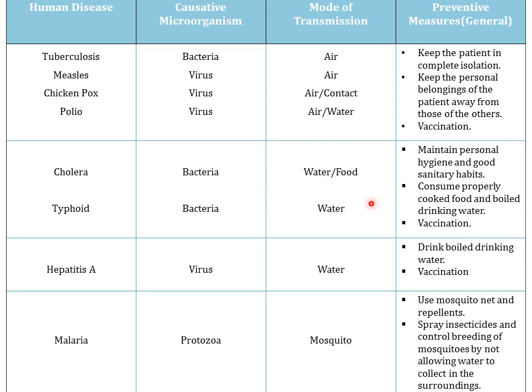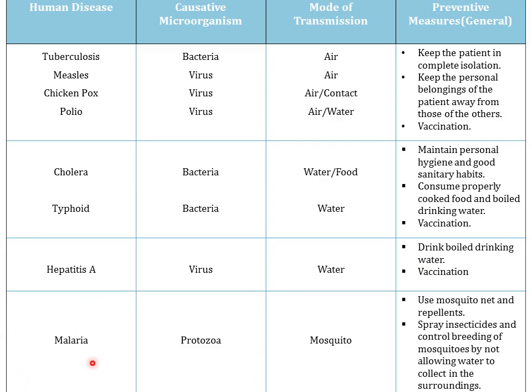Now how can we prevent cholera and typhoid? We should maintain personal hygiene and good sanitary habits like washing your hands. We should consume properly cooked food and boil drinking water. And through vaccination also we can prevent these diseases. Next we'll see about hepatitis A. It is caused by a microorganism, a virus. It is transmitted through water. How can we prevent hepatitis A? By drinking boiled water and through vaccination.